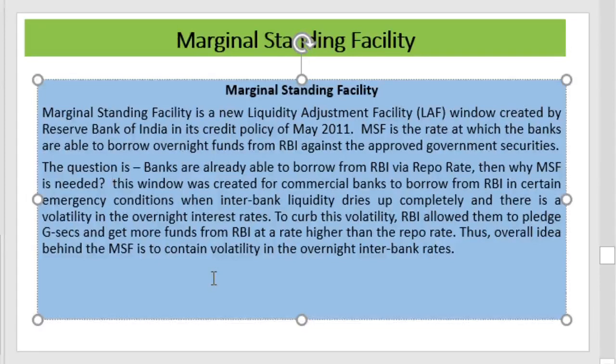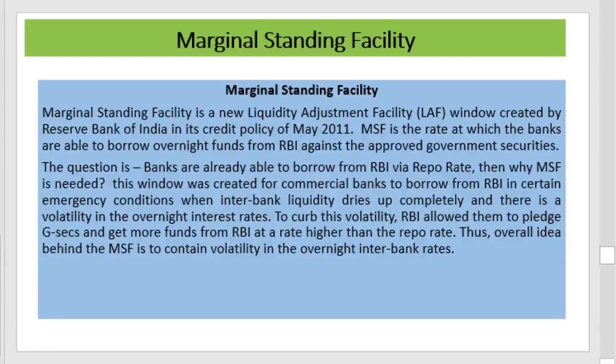This window was created for commercial banks to borrow from RBI in certain emergency conditions when interbank liquidity dries up completely and there is volatility in the overnight interest rate. That is, remember this facility is provided when the bank fails to meet the emergency condition due to the lack of liquidity funds, and when there is volatility in the overnight interest rate.